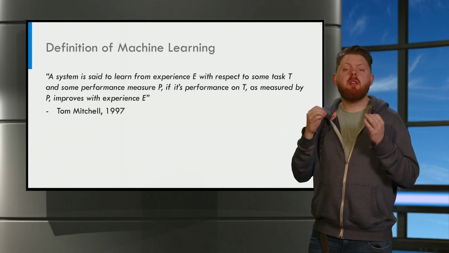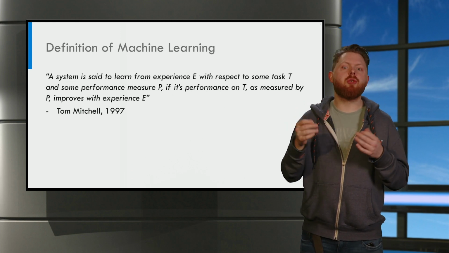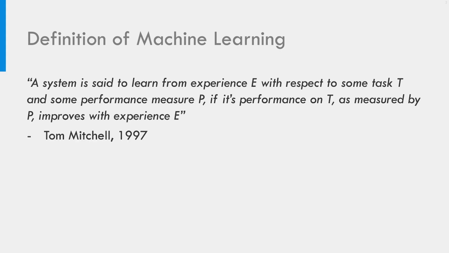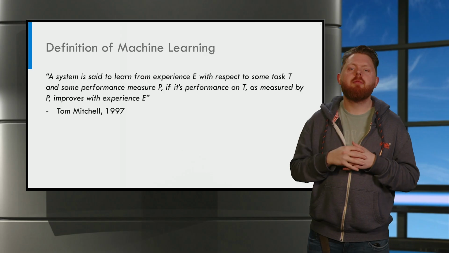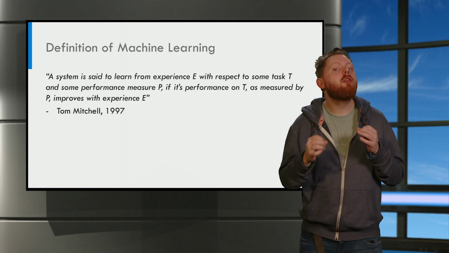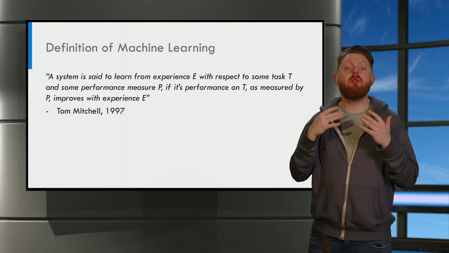Let's begin with the detailed technical definition of machine learning by Tom Mitchell. The definition is: a system is said to learn from experience E with respect to some task T and some performance measure P if its performance as measured by P improves with experience E. This definition might be a bit overwhelming at first, so maybe you will have to read it another time. You can pause the video if you like.